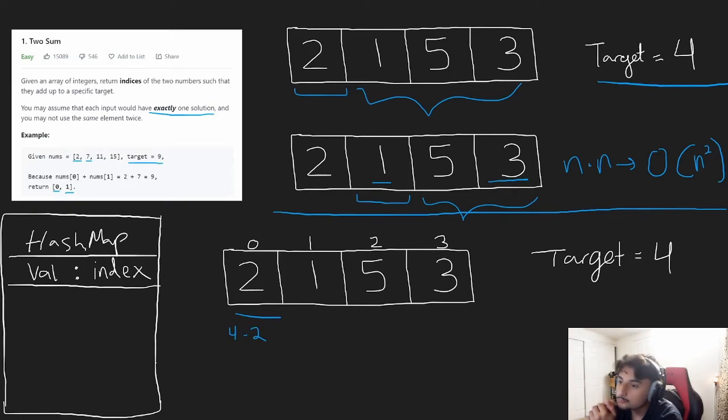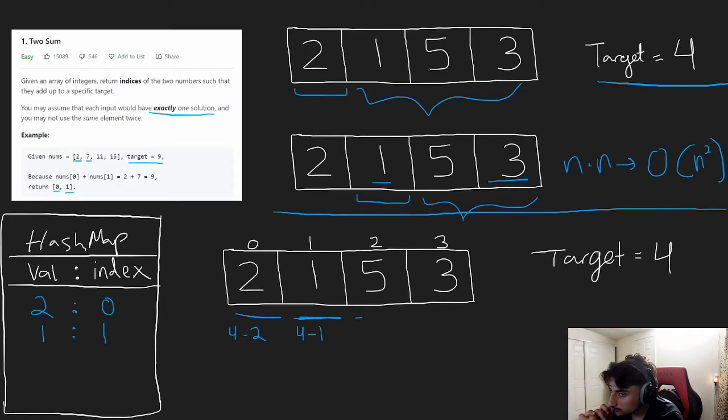So then after we've visited this element, then we can add it to our hash map. So now that I'm done visiting it, I'm going to move to the second element, 1. And before I do that, I'm going to add this value 2 to our hash map, and the index of this value is going to be 0. Now I'm at 1. I'm looking for 4 minus 1, which is 3. I see 3 isn't in our hash map, but it actually is in our array. So what's the problem? Well, for now we're going to say we don't find a 3. So we add 1 to our hash map. The index of this 1 is 1.